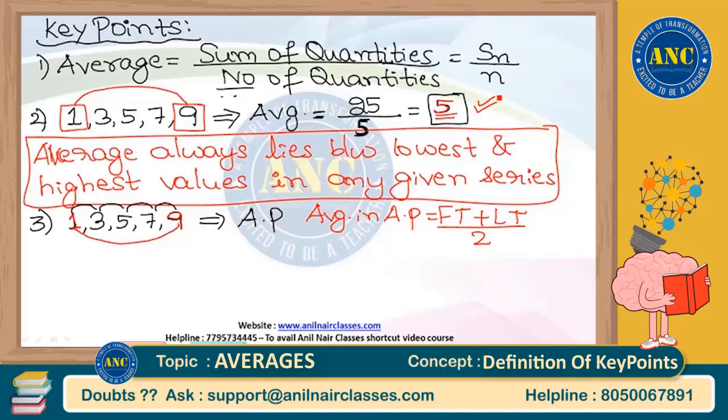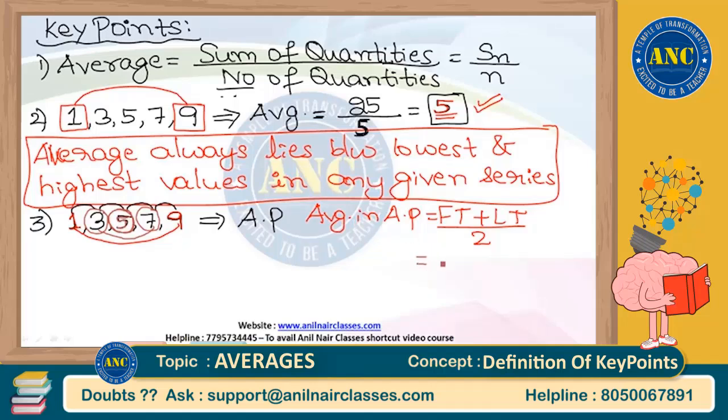Provided you arrange that series in ascending order or descending order. And it is also equal to second term plus second last term by 2. 3 plus 7 is 10. Again 10 by 2 is nothing but 5. Or it is also equal to third term plus third last term by 2. But in this given series, third term and third last term happens to be the middle value.